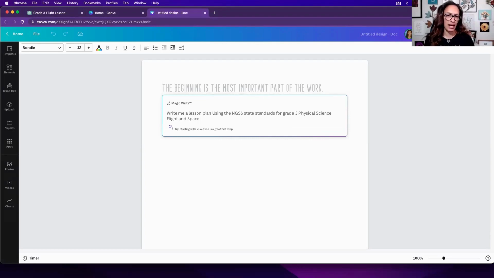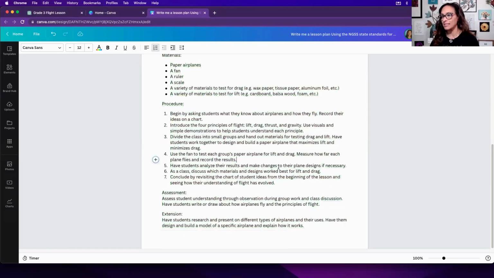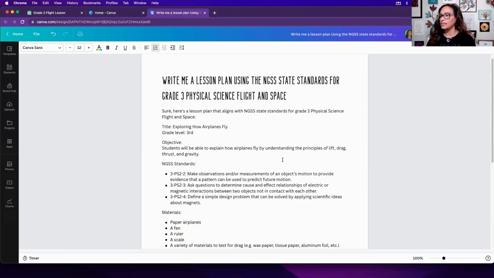And I'll have to say, I'm very curious because I haven't done this one before. So let's see what it did for us. Let's scroll to the top. Let's see which one it provided this time. So it says, same one, it's similar, make observations and or measurements of an object's motion to provide evidence that a pattern can be used to predict future motion. Okay. Ask questions to determine cause and effect relationships of electric or magnetic interactions between 2 objects not in contact with each other. Now, there is something to be said about gravitational pull and electrons in this one, but that's not necessarily something you would talk about in grade 3, but you certainly can integrate it.